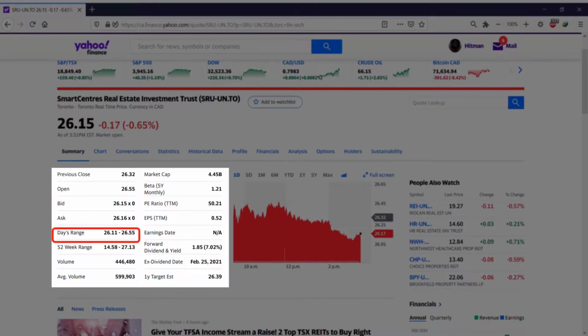Day's range shows the highest and the lowest price of the day.